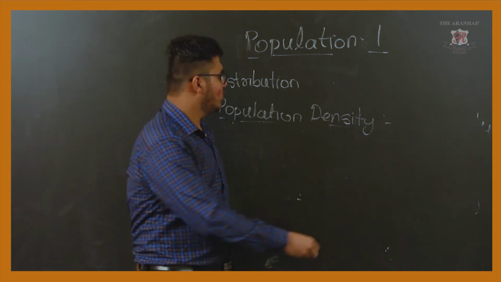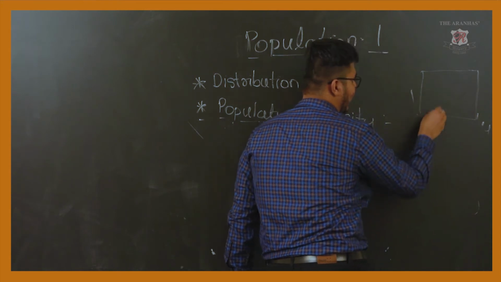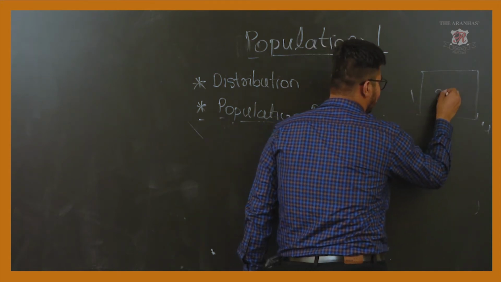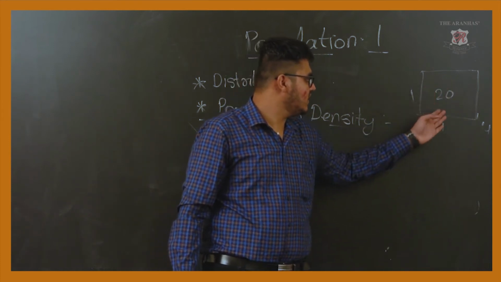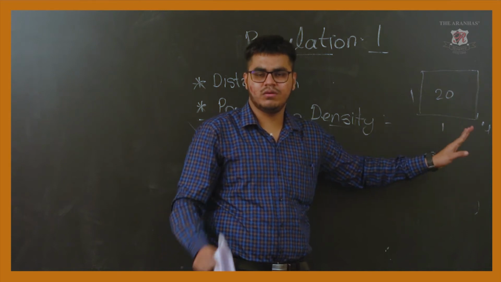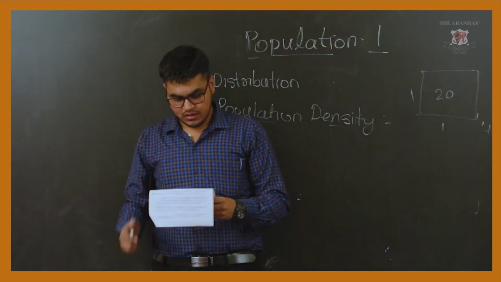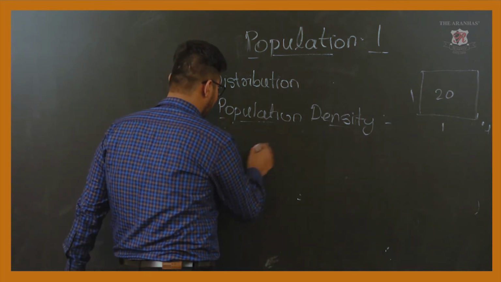Suppose this is a 1 square kilometer area, 1 by 1, and in this square 20 people are living, it means the population density of this region is 20. Number of people living in a unit area. And what about the formula? We can give a formula for that.